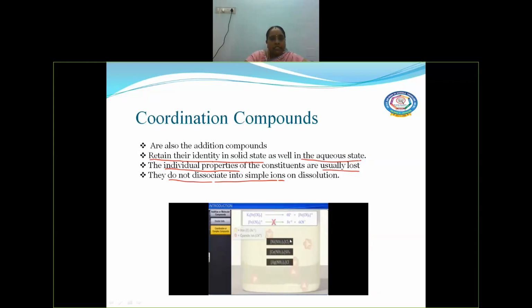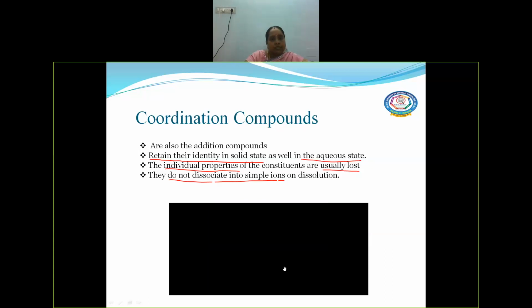And other examples are nickel complex, copper complex, silver complex. Right? All these are actually what? Coordination compounds. Right?